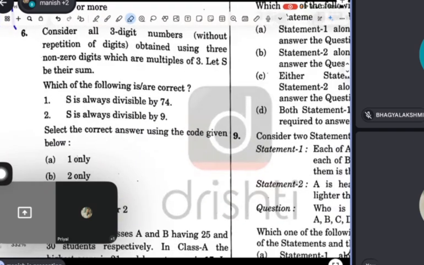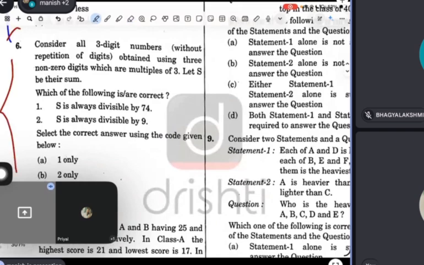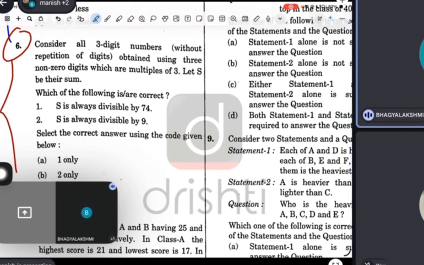See, again a number system question, guys. Read this question, Bhagya. Question 6. Consider all three-digit numbers without repetition of digits obtained using three non-zero digits which are multiples of 3. Let S be their sum. Which of the following is correct?